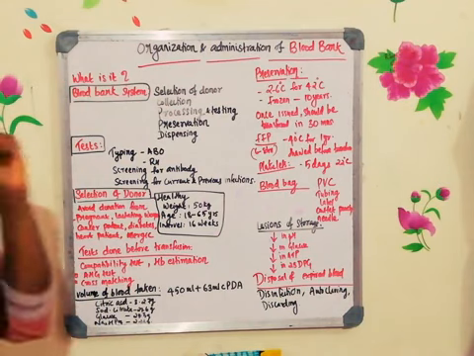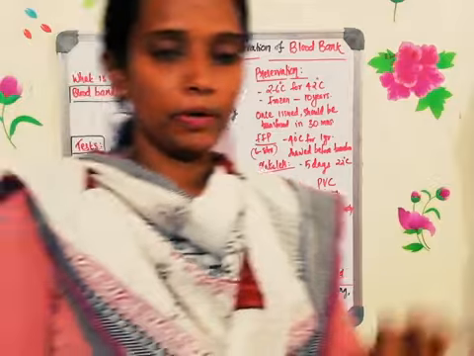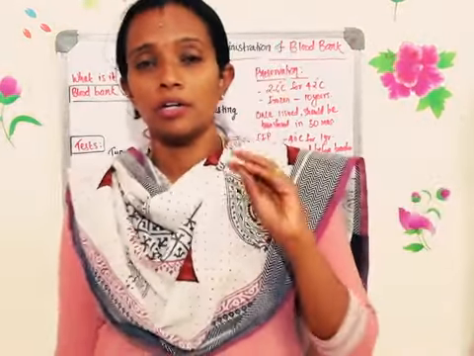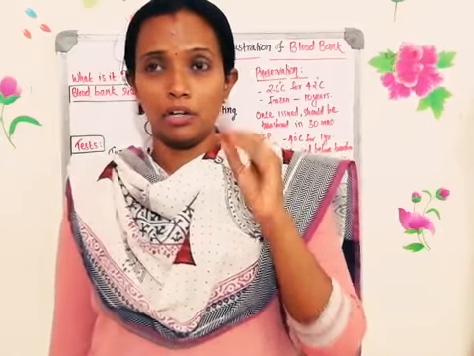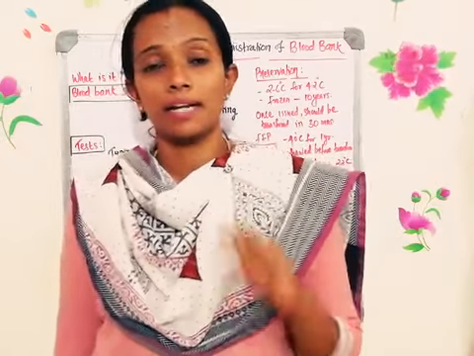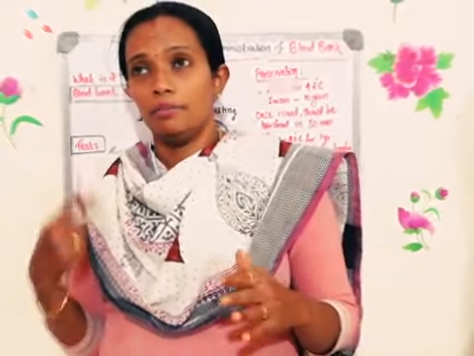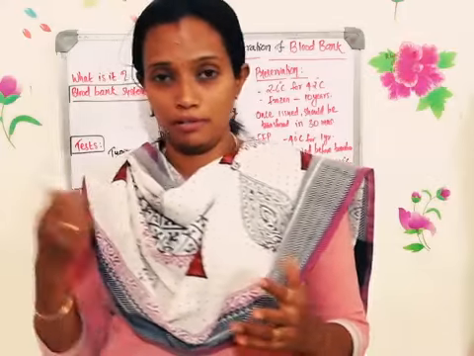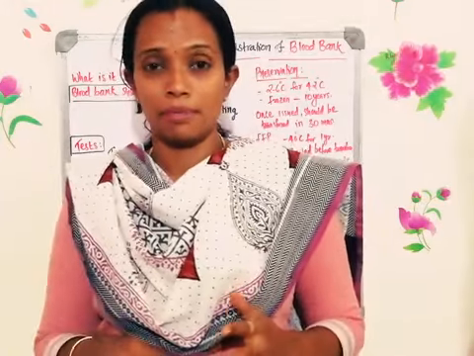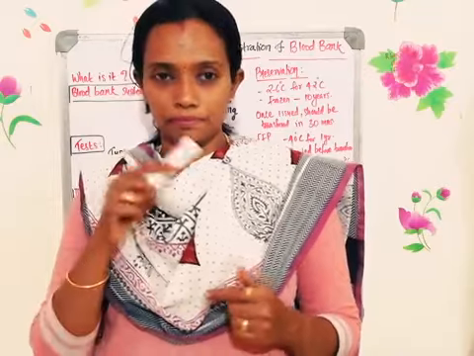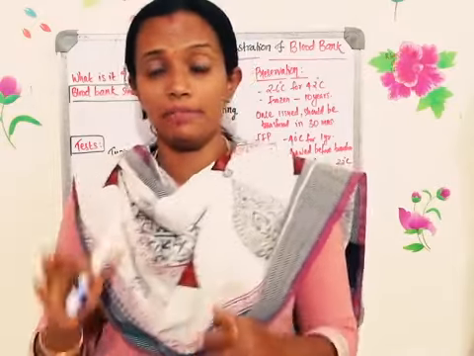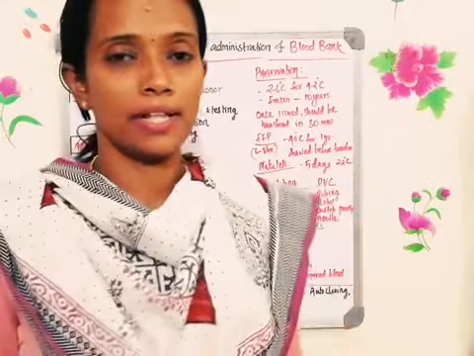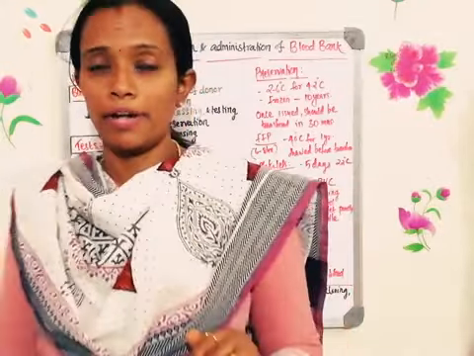In the blood bank, the first thing is they will select the donor. Selecting the donor is a very important criterion in the blood bank, because the donor from whom the blood is taken matters a lot. We have to check whether they had any infection in the previous few years, or whether they have some diseases, and their medical history, everything we need to have an idea. And only healthy individuals can give the blood. So that is the main criterion for blood donation.